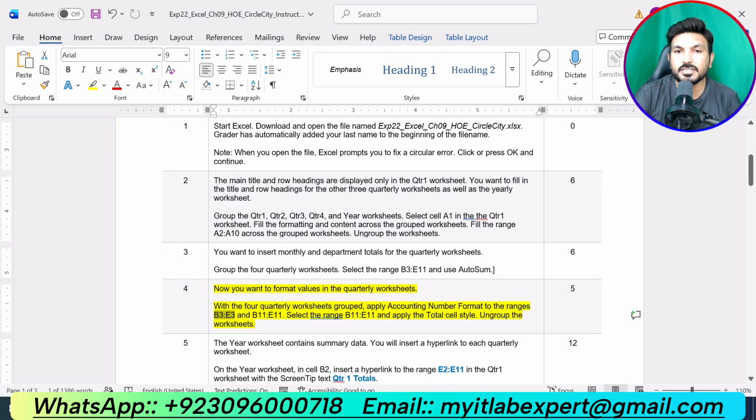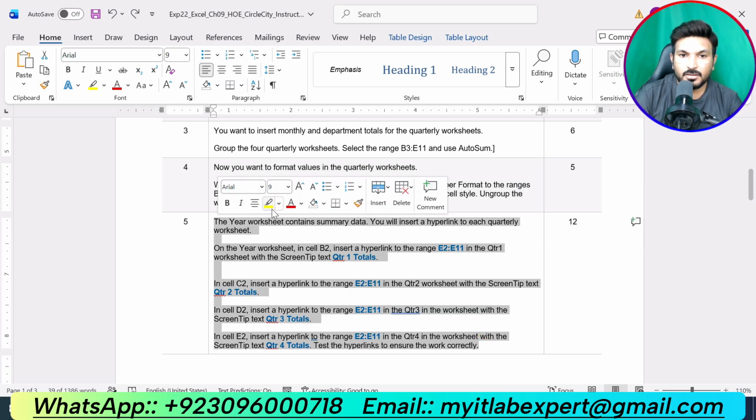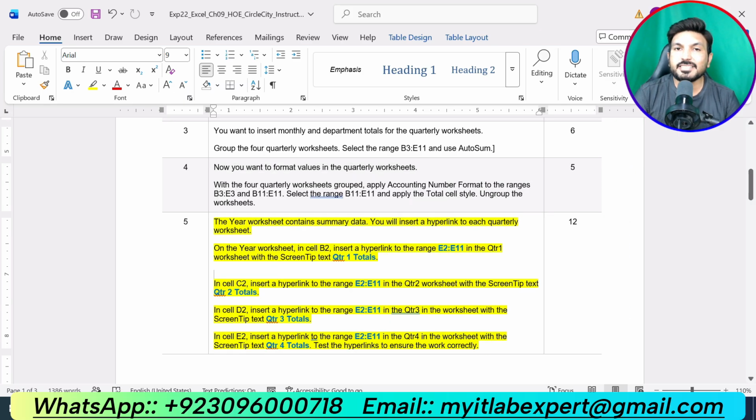So we have completed 4 steps and now we are supposed to move to the next step, that is step number 5. The Year worksheet contains summary data. You will insert a hyperlink to each quarterly worksheet. On the Year worksheet in cell B2, insert a hyperlink to the range E2 up to E11 in the Quarter 1 worksheet with the screen tip text Quarter 1 Totals.